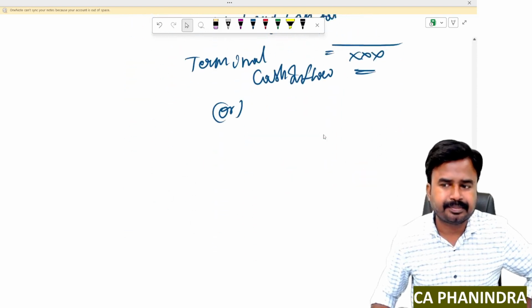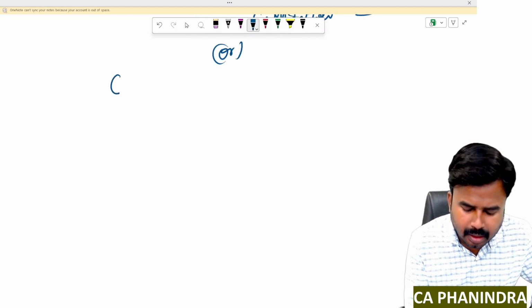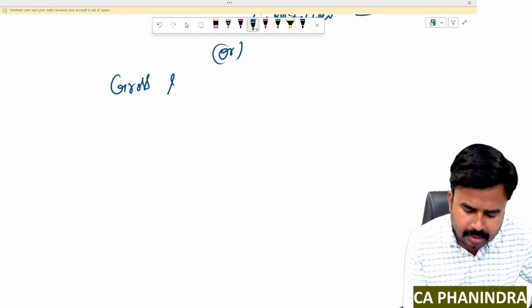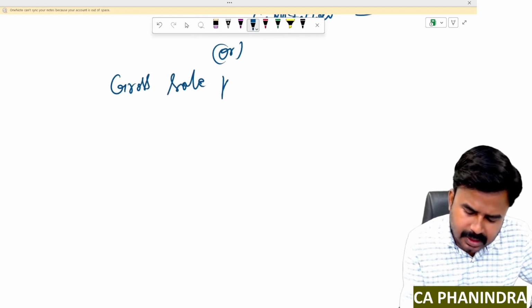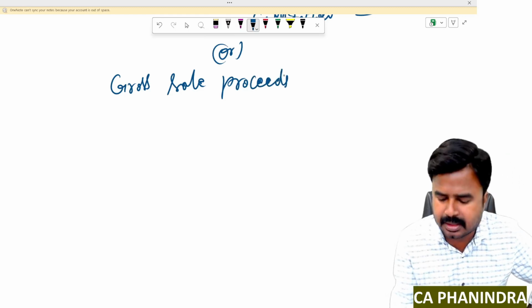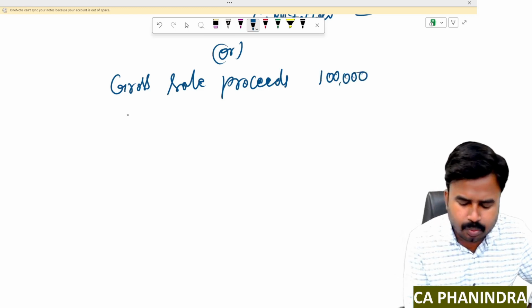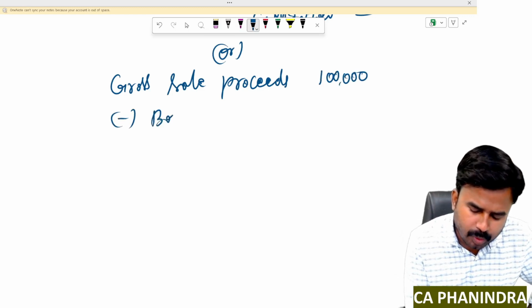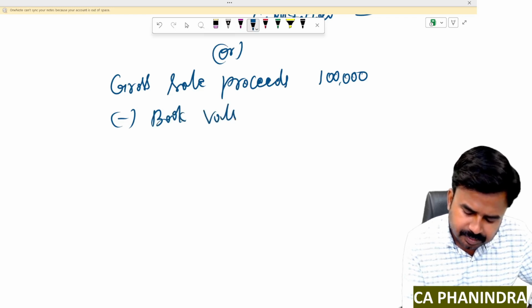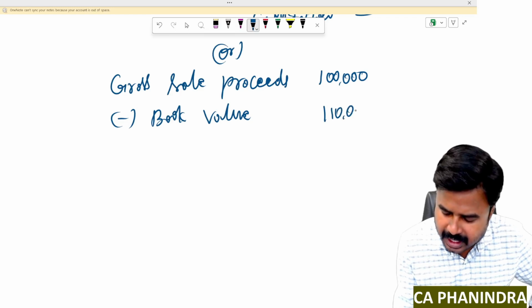Okay. So, I'm writing the numbers again. Gross sale proceeds. Just for the sake of understanding, I'm taking the numbers. See, I've sold my asset for 1 lakh, whereas the book value of the same asset at the end of the project life is 1,10,000.